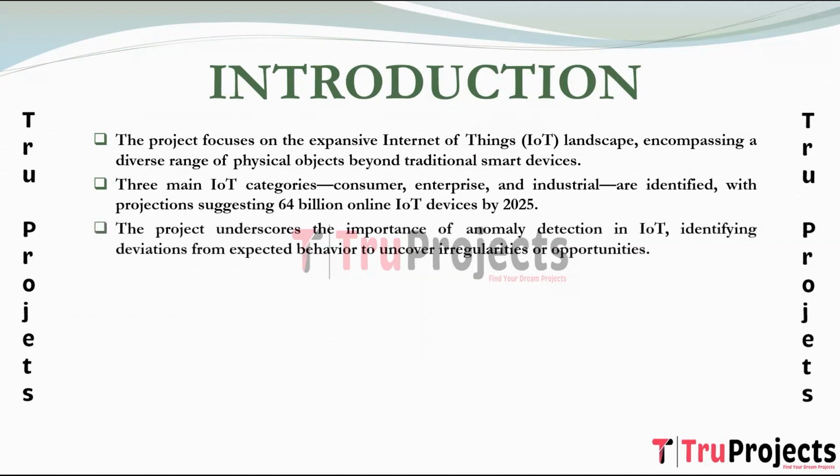Recognizing the significance of anomaly detection in IoT, defining anomalies as patterns in the data that deviate from expected behavior. Anomaly detection plays a crucial role in identifying outliers, exceptions, irregularities, or surprises in IoT functions. Leveraging anomaly detection can help detect abnormal behavior, revealing significant events or potential opportunities such as technical issues or shifts in consumer behavior.